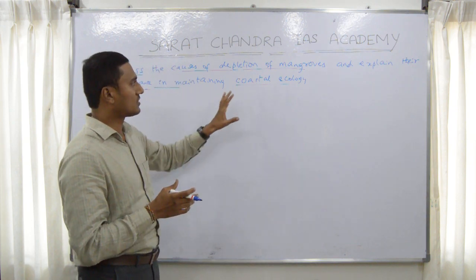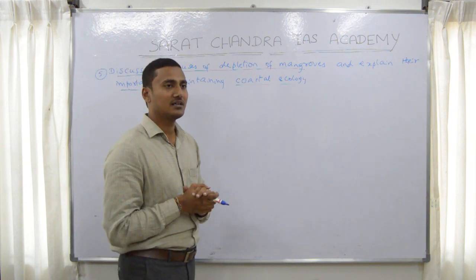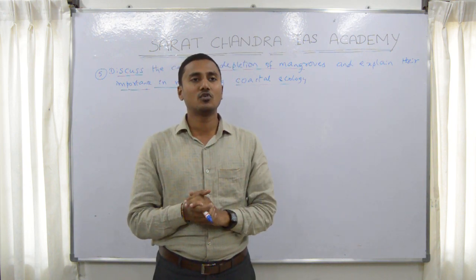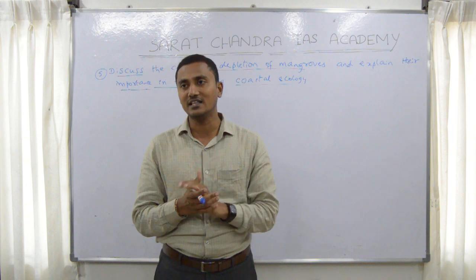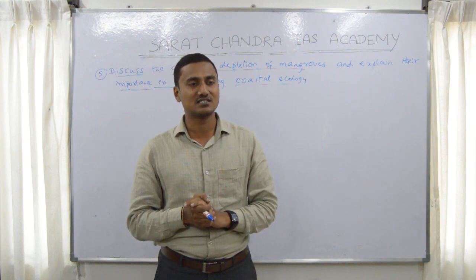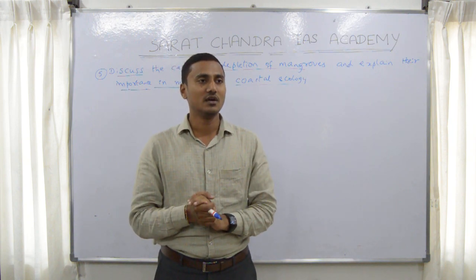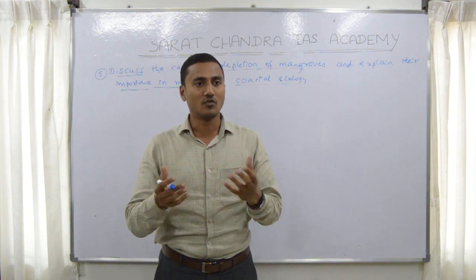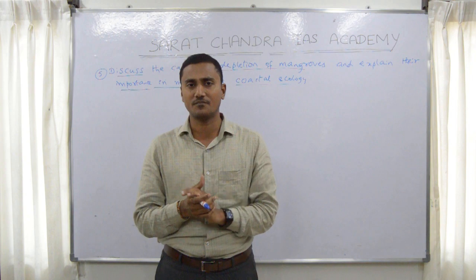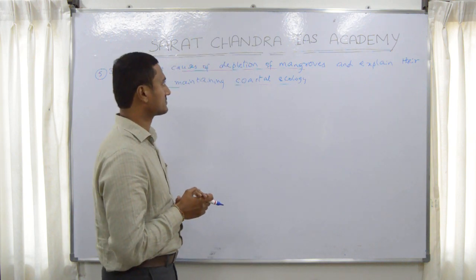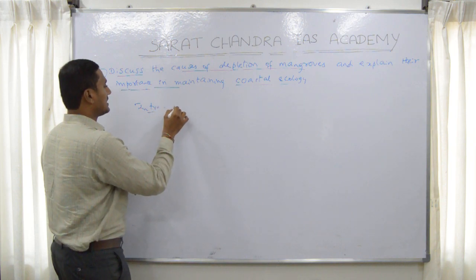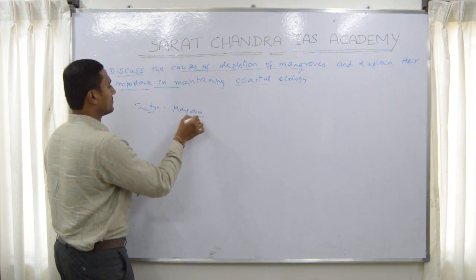Then for these kind of questions, it's better if in the introduction you just explain about what mangroves are in 2 to 3 lines, so that the evaluator understands that you know what is a mangrove. In fact, you can draw an India map and mention where the mangroves are, or a world map and show the mangrove forest, few of them. So now in the introduction, you can write a few facts of mangroves.